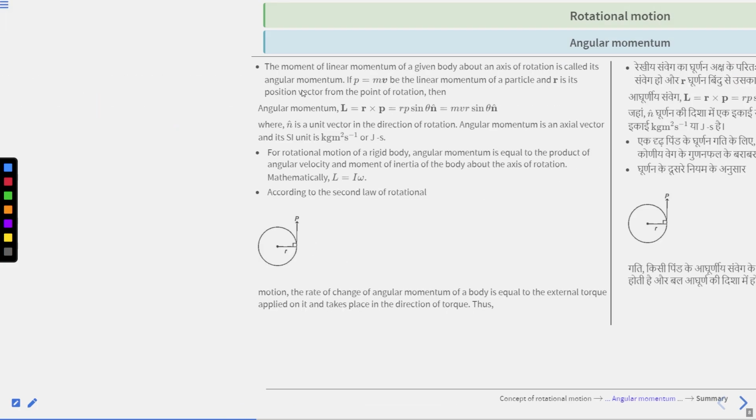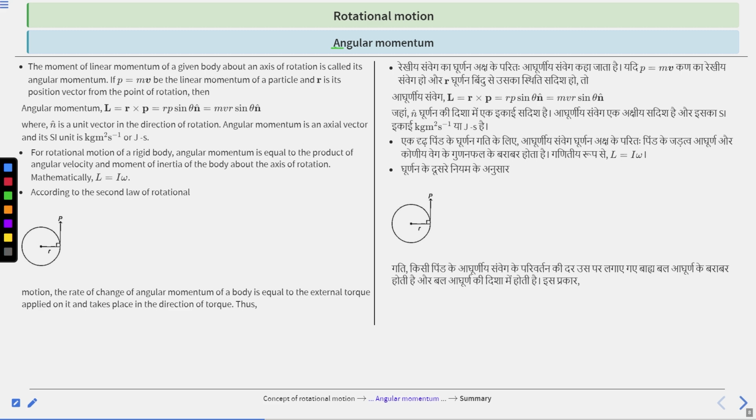Next is angular momentum. The moment of linear momentum of a rigid body or given body about an axis of rotation is called its angular momentum.